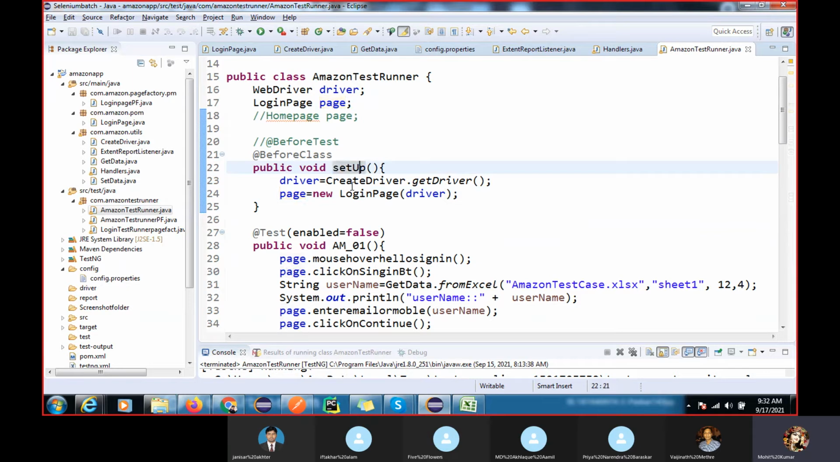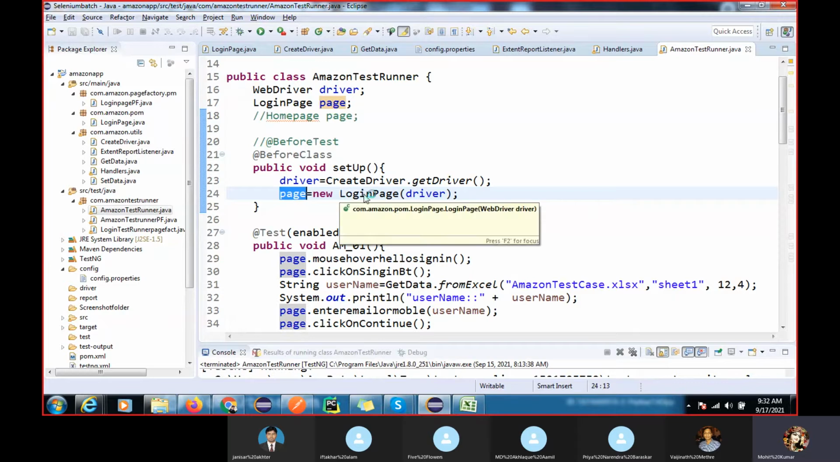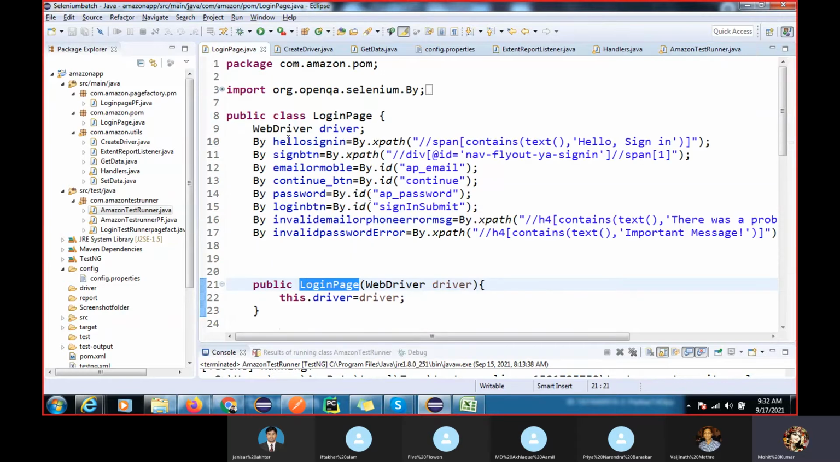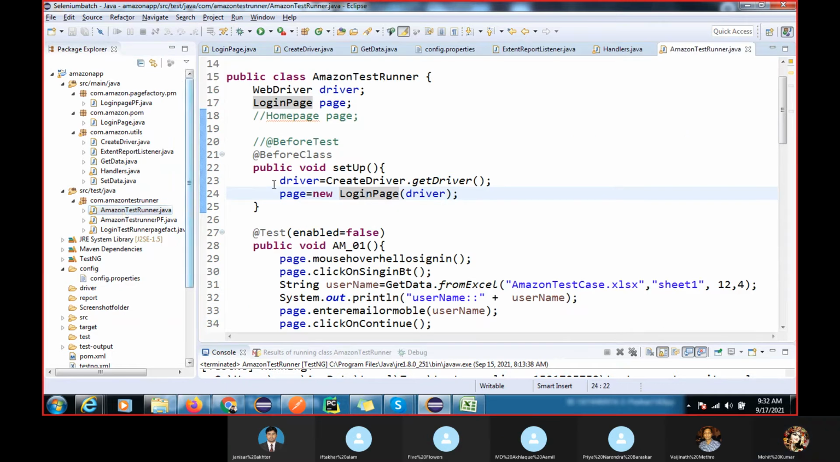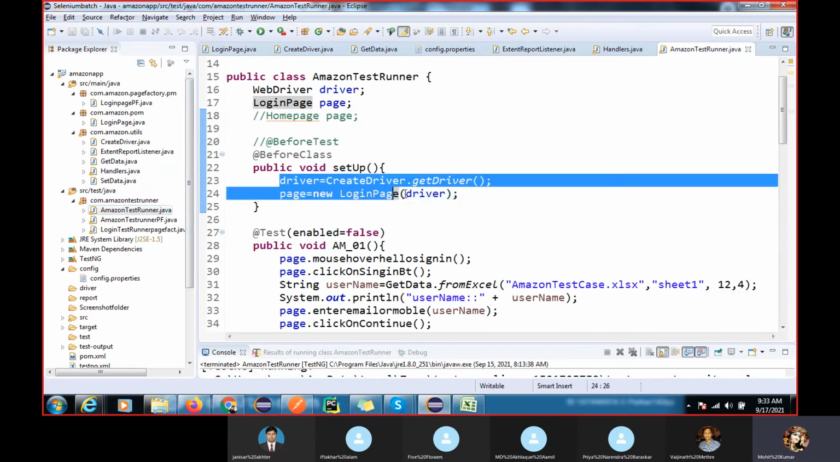Here you can see in the driver I'm calling create driver dot get driver. So what will happen? It will open our browser, launch the application, and create the object for the page class, because we have to access all the methods that you have created in it. How to go into this class? Just mouse over, press control, and click. This is the class, and you can see here I'm initializing this class in this test Amazon class, right? So this thing you have to do.